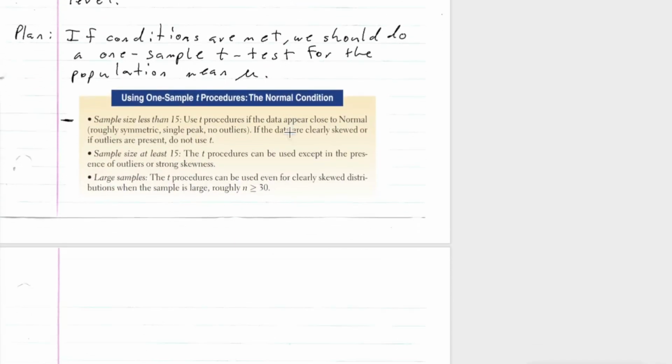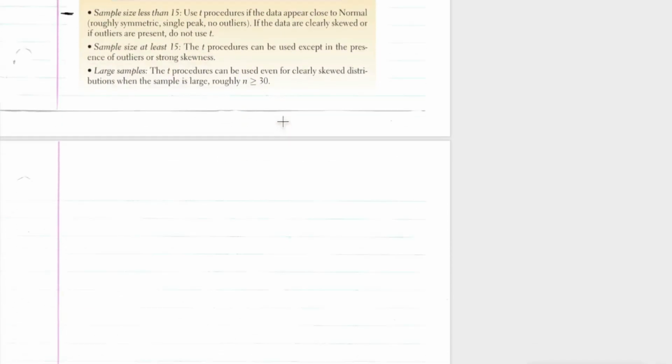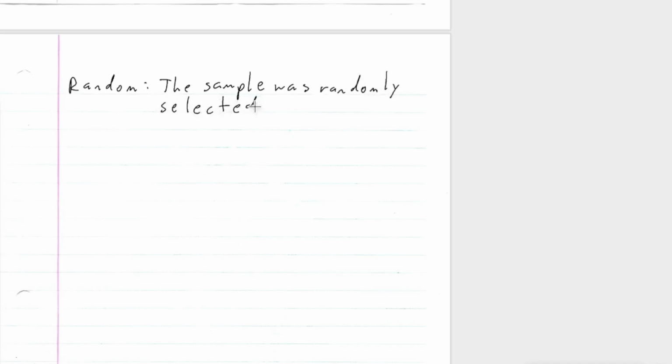Okay, so let's go ahead and do our tests. So the first one is random, right? So it was given that the sample was randomly selected. Okay, so that one's good.